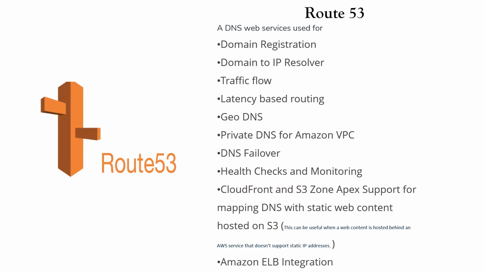It is not accessible outside. Okay, something like your organization dot local. So local infrastructure and local applications are hosted on the private network and they have private IPs. Route 53 also manages and resolves the private domain name to the private IP address itself. That we can also do with the private subnet in the VPC. Route 53 also manages DNS failover, health checks and monitoring of resources.